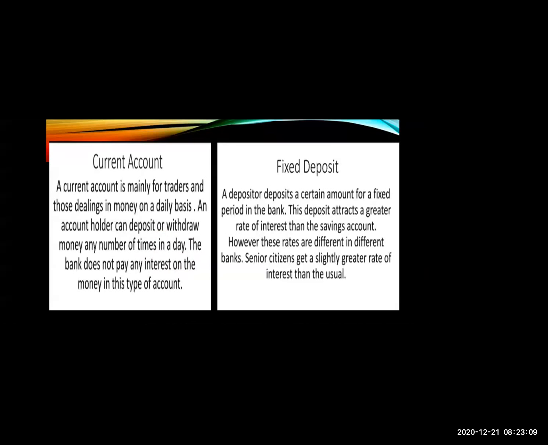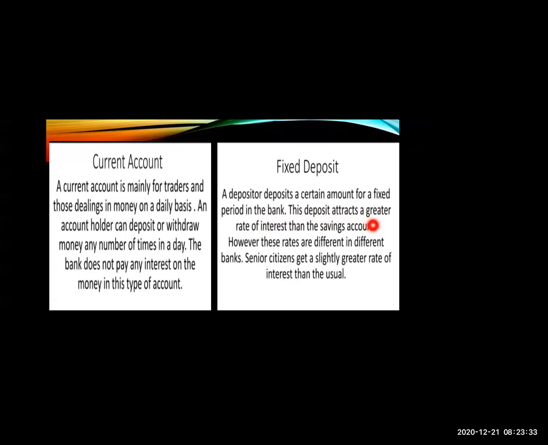Now, fixed deposit is also there. The third one, a depositor deposits a certain amount for a fixed period in the bank. In this type of account, the account holder deposits their money for a fixed period. Fixed period means for a set time.